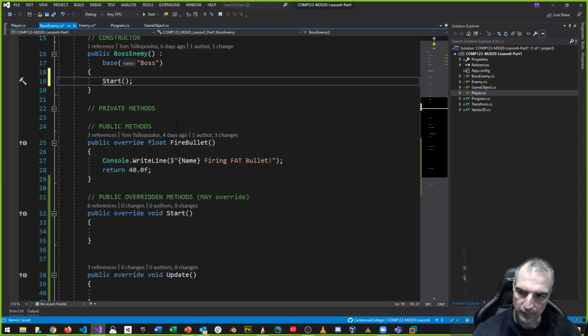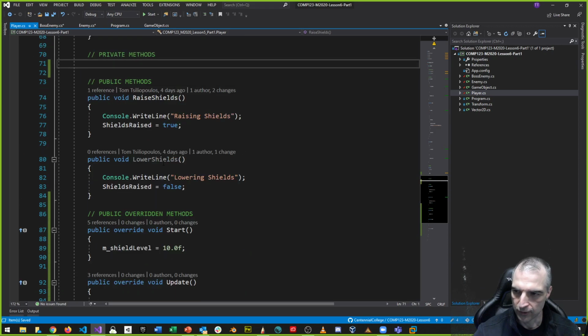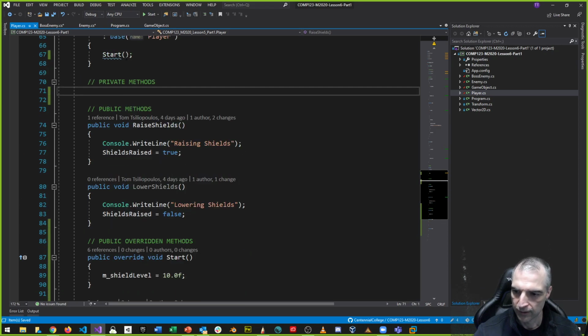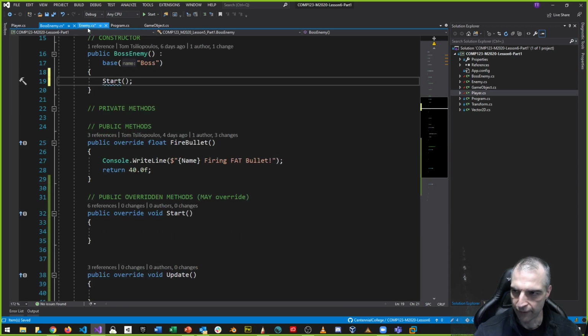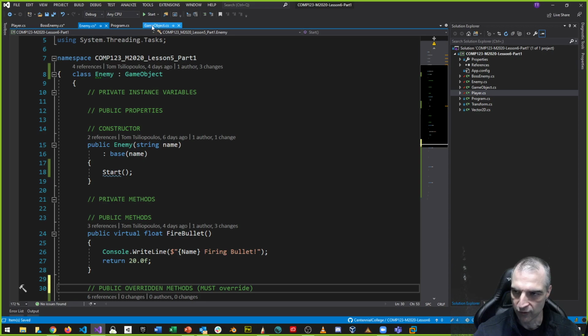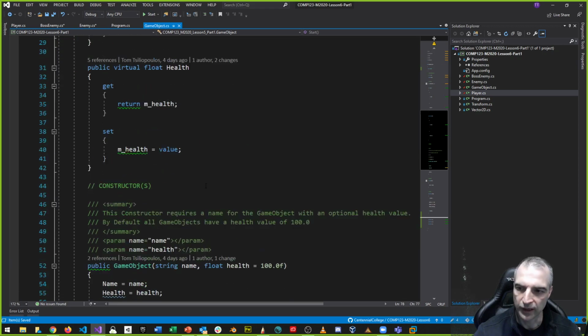And by the way, notice that I'm calling the start method from the constructor every time. So start here, I called start here, and I called start here. If I do that in every one of these classes, then it makes sense for me to do that here in my GameObject superclass, because I'm already doing it, right?